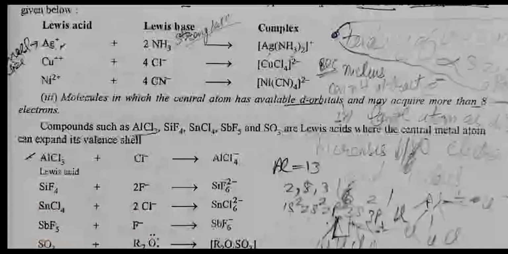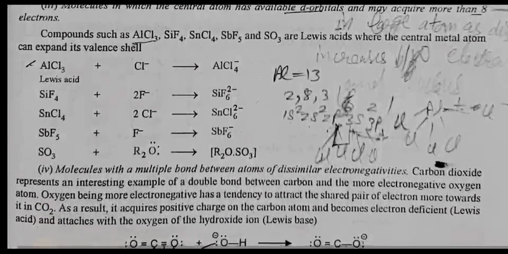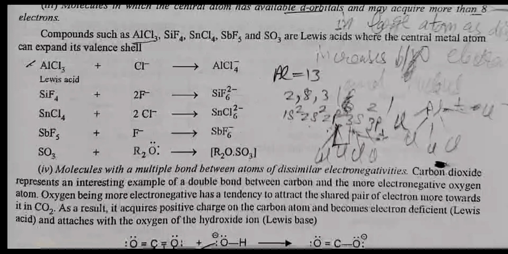Third, molecules in which the central atom has available d orbitals and may acquire more than 8 electrons. Compounds such as AlCl3, SiF4, SnCl4, SbF5 and SO3 are Lewis acids where the central atom can expand its valence shell. AlCl3 plus Cl- gives AlCl4-. SiF4 plus 2F- gives SiF6 2-. SnCl4 plus 2Cl- gives SnCl6 2-. SbF5 plus F- gives SbF6-.